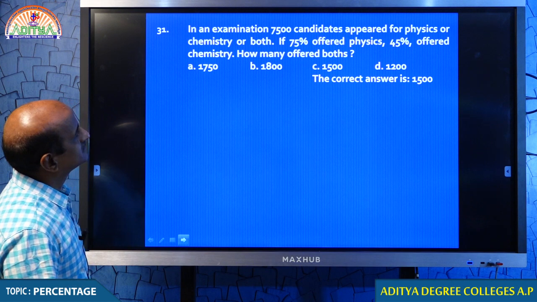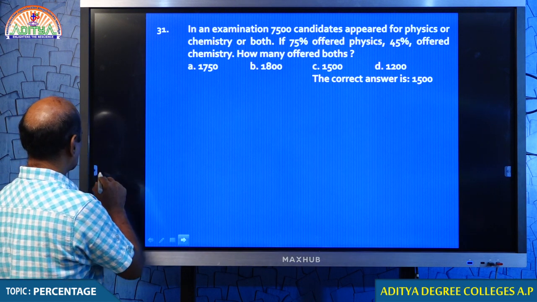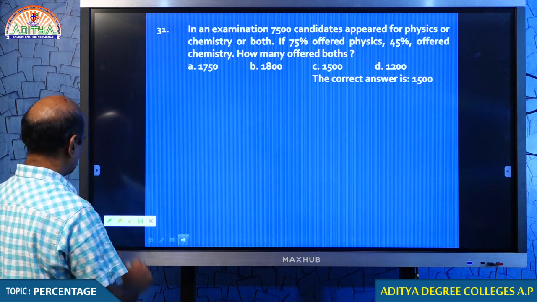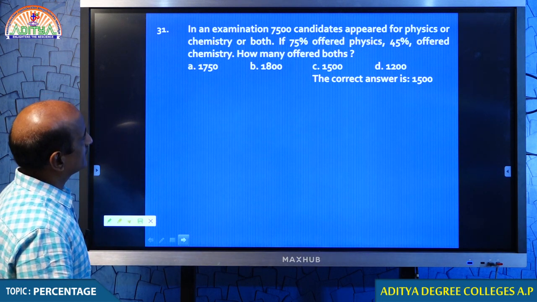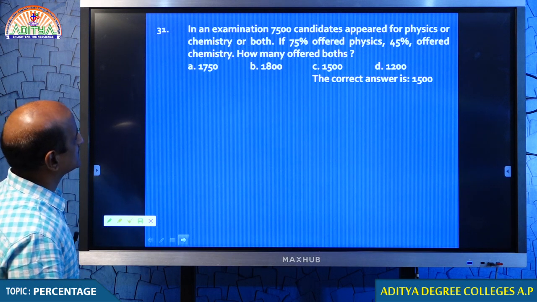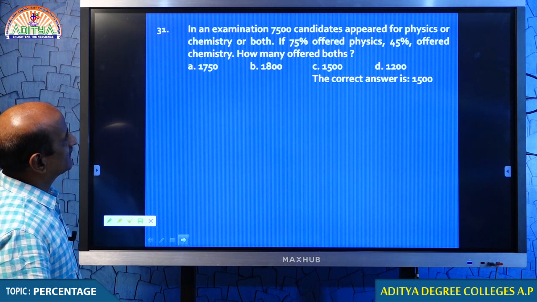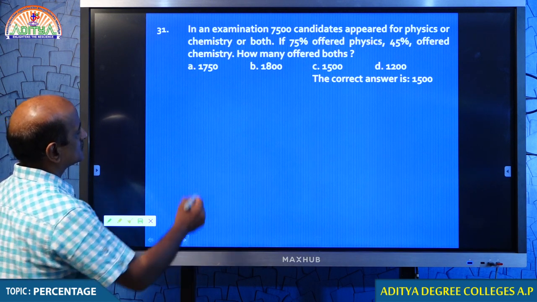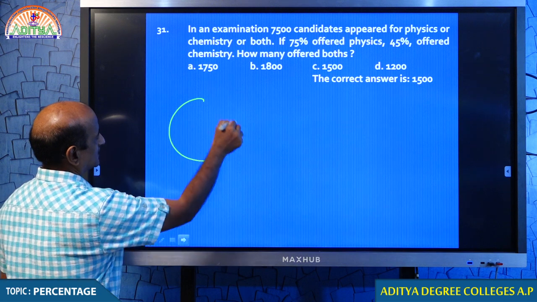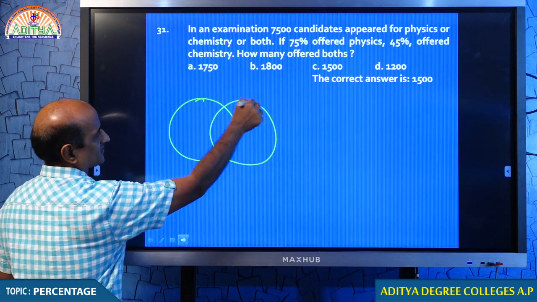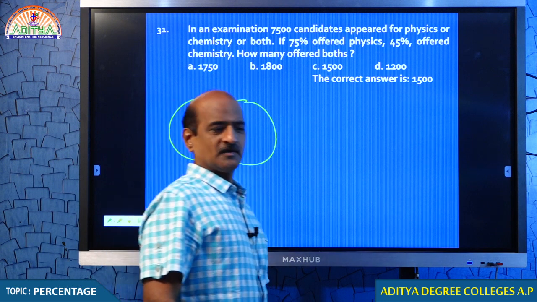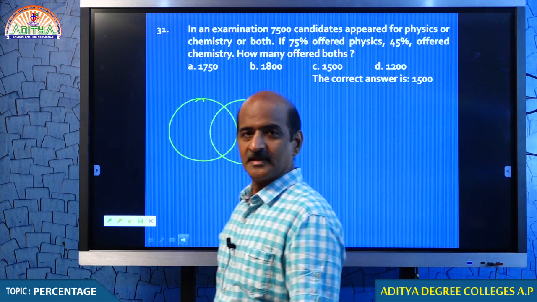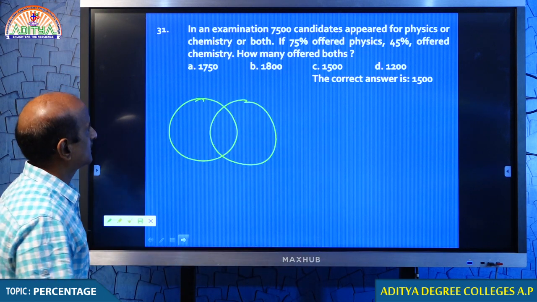31. Students, in question number 31, just look at that. In an examination, 7,500 candidates appeared for physics or chemistry or both. 75% offered physics, 45% opted chemistry. Students, this kind of question we can discuss only by using a Venn diagram. You may have an idea about it from your 10th class. In 10th class, we have some Venn diagram calculations in set theory. Okay, we will be using that particular concept.